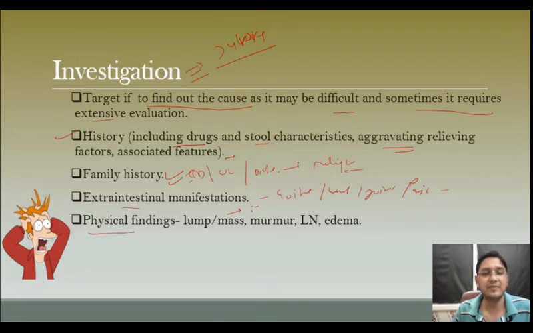When we examine the patient's physical findings, we might find some lump or mass anywhere in the body, the most common being abdominal. In cardiac auscultation, we may find murmurs, we may find lymph nodes on palpation, or any edema over the face or feet. So according to the symptoms, our history and our physical findings, we will proceed.